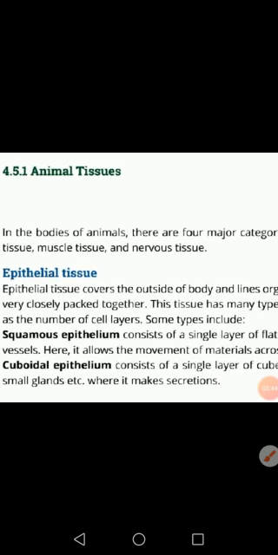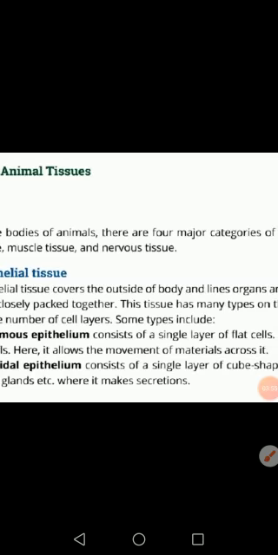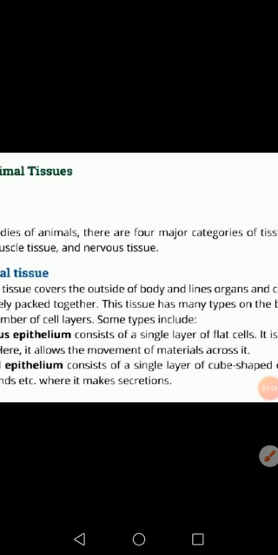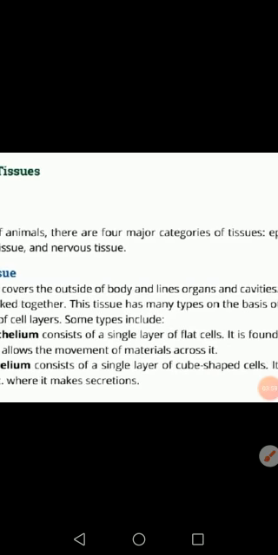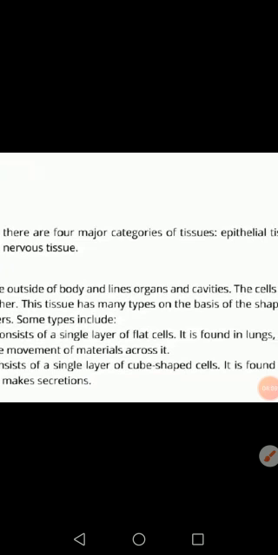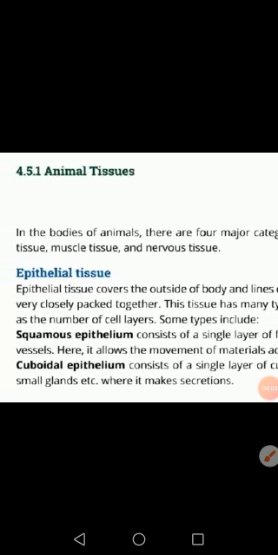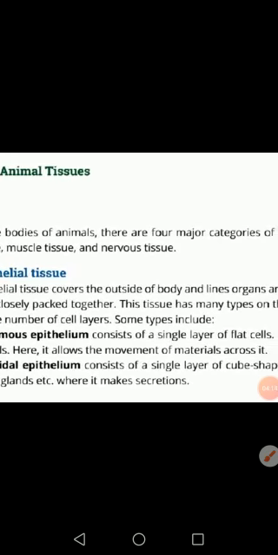When you learn these epithelial tissues, you make different points. First is the type of cells: squamous epithelium has only a single layer of flat cells. Second is where it is found, what is its location: it is found in the lungs and vessels. And third is what is the function of squamous epithelium: it allows the movement of material across it.